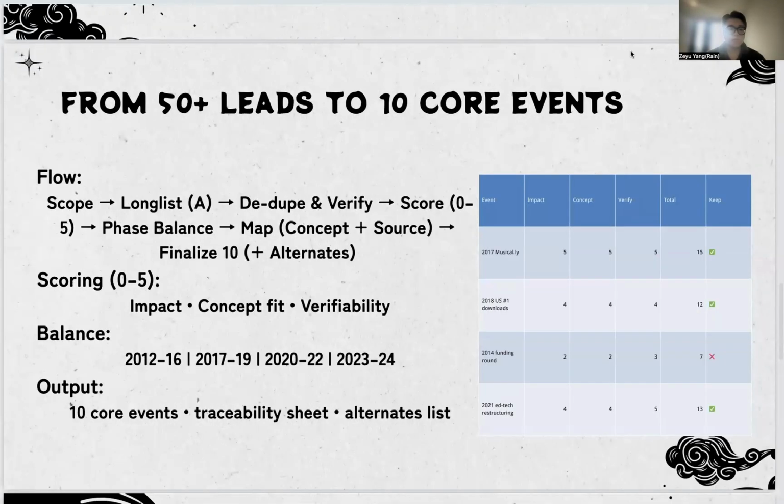This is how I narrowed 15 plus candidates down to 10. I cross-checked data and facts with at least two independent sources. Then I scored each item on impact, concept, verifiability, and phase balance to avoid clustering. After that, I kept the high scoring and non-repetitive events and conducted a secondary integration at the end.